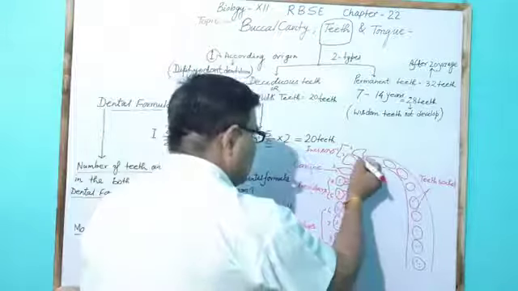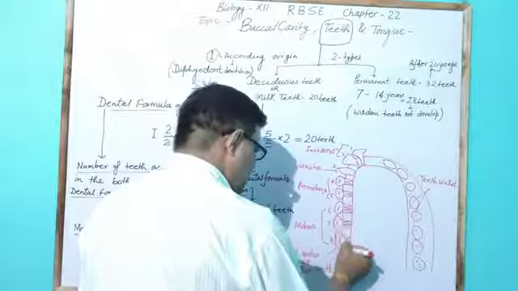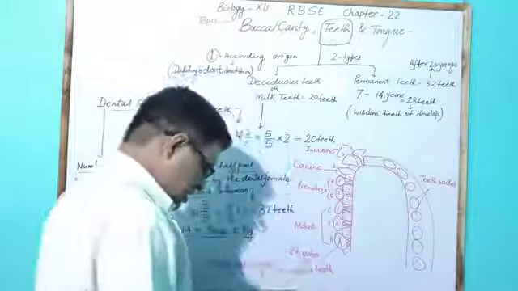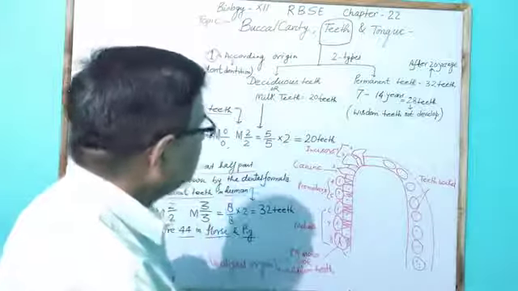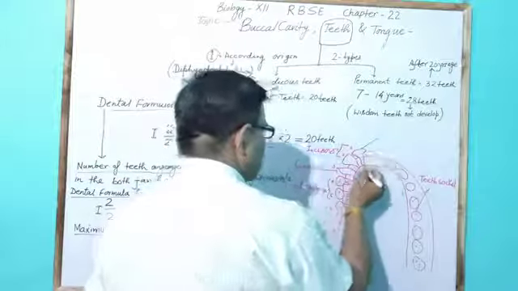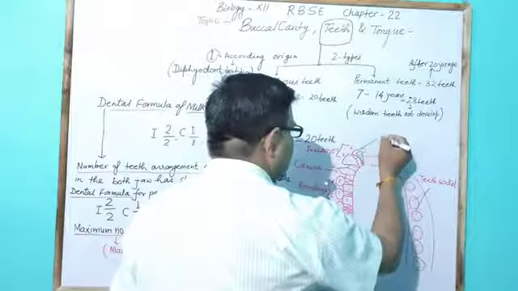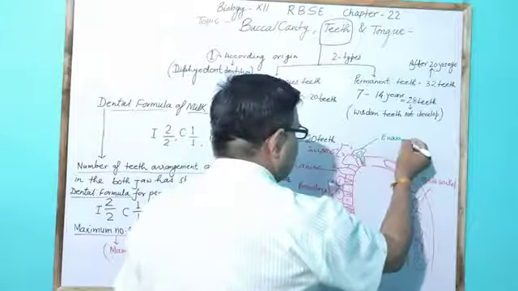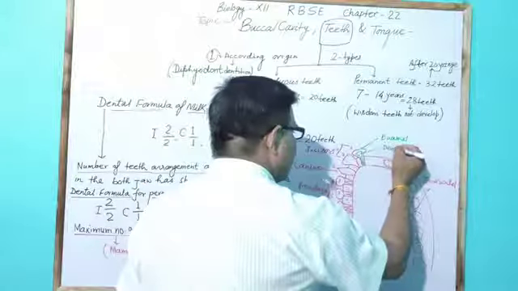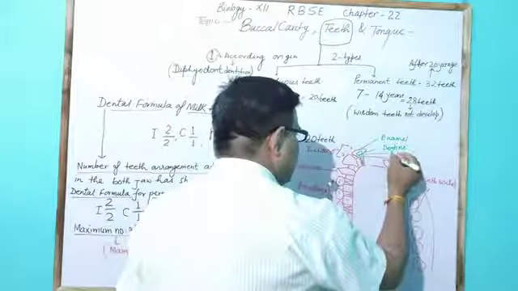Here the tooth which is present in the jaw is shown. In the jaw, a tooth generally has 3 parts: the upper part, a shining part called enamel, and another part called dentine. In the dentine the pulp cavity is present.